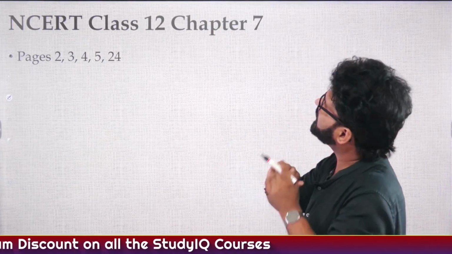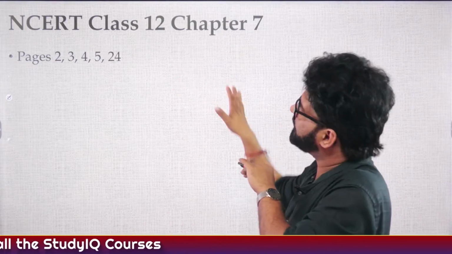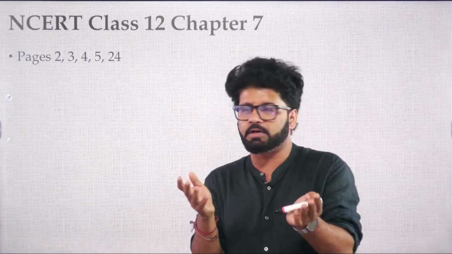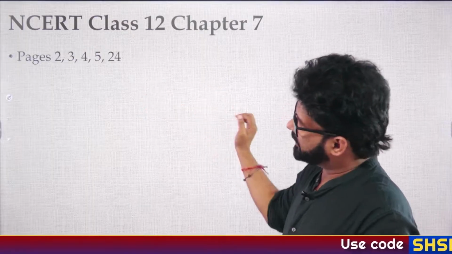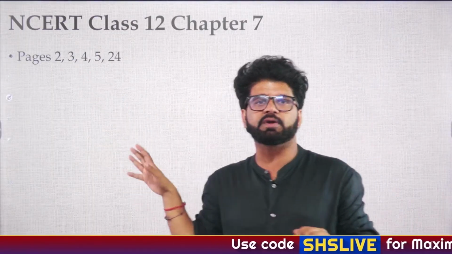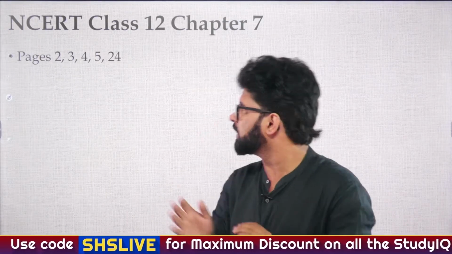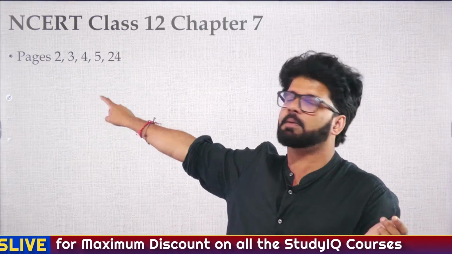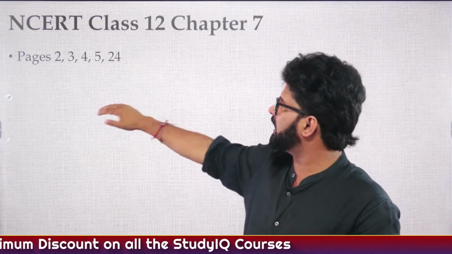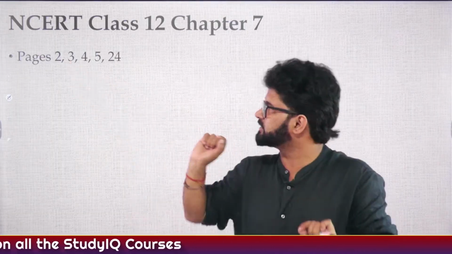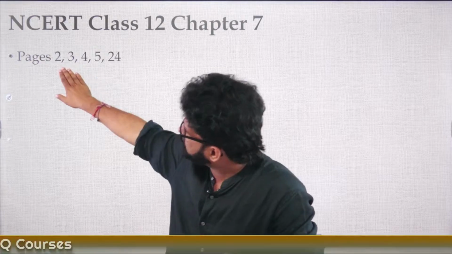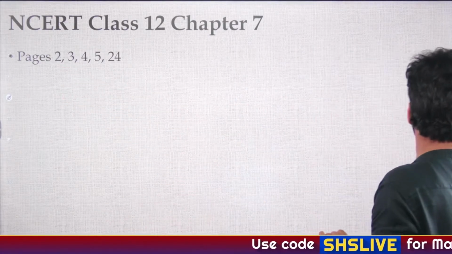Yesterday in the Vijayanagar class, we talked about class 12, chapter 7, which was on Vijayanagar, obviously. These were the pages which exclusively talked about the Deccan Sultanate. All the pages talk about Vijayanagar because that chapter is on Vijayanagar. So please keep a tab on these page numbers because we'll open the NCERT and see what NCERT has talked about the Deccan Sultanate in these 5 pages: page number 2, 3, 4, 5 and 24. And then again we'll come back to the PPT.